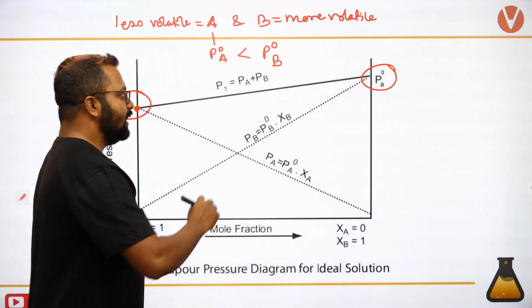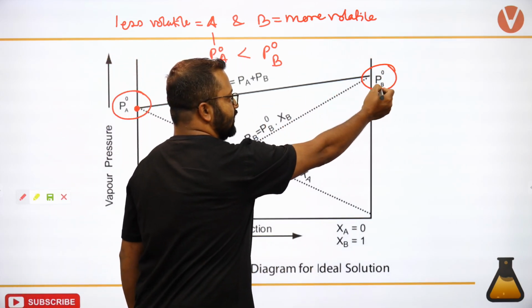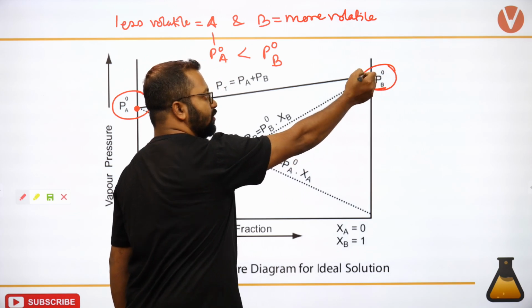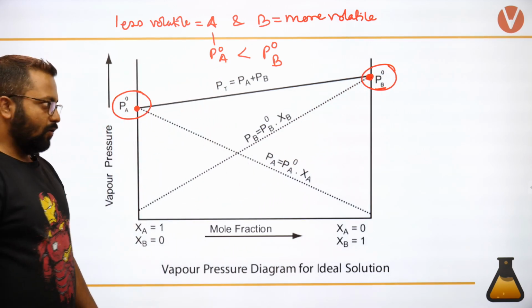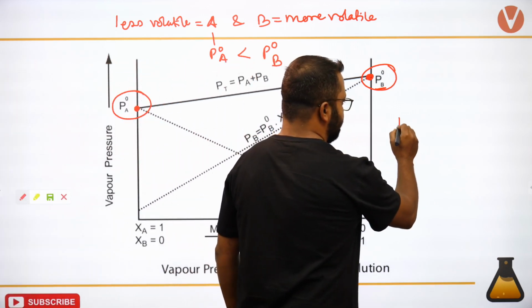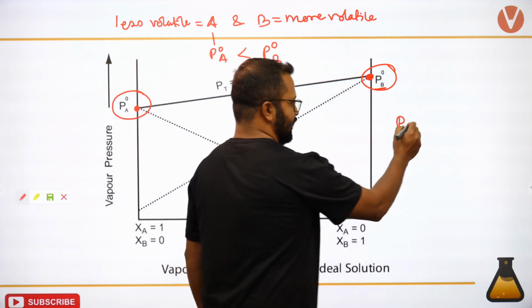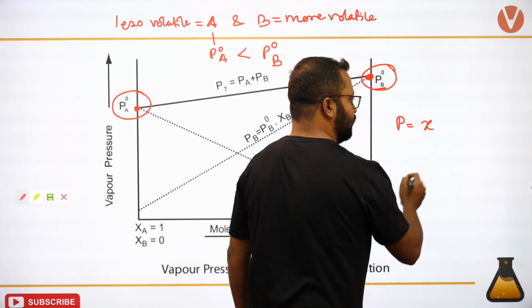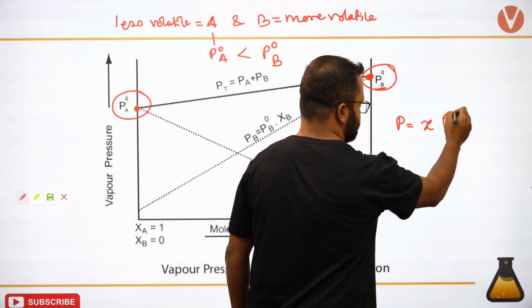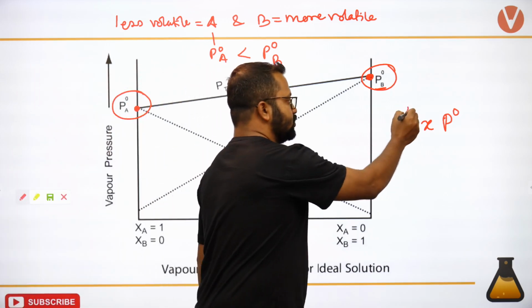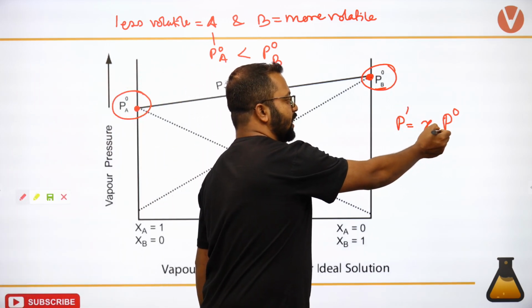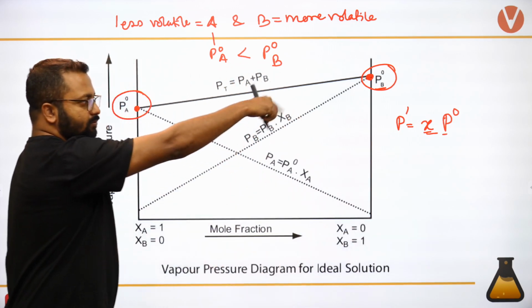The ideal vapor pressure of B is more than the ideal vapor pressure of A. Now we know that the vapor pressure due to any substance is equal to the mole fraction of that substance times the ideal vapor pressure.